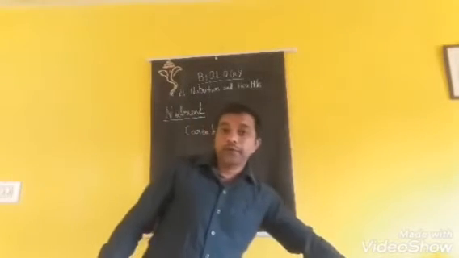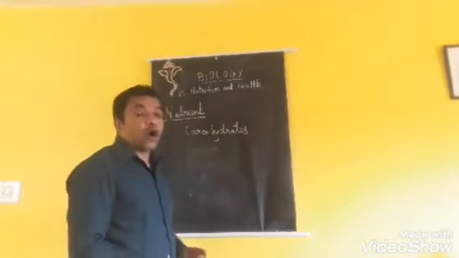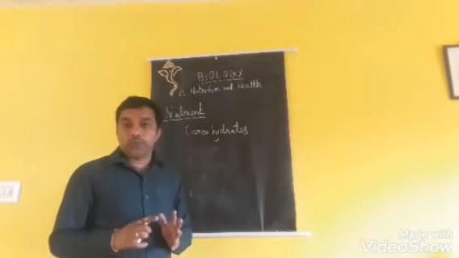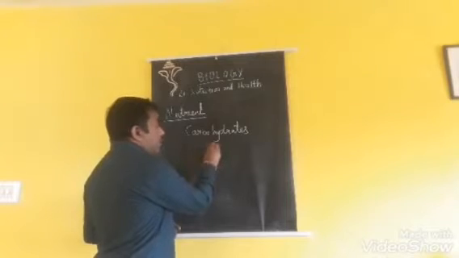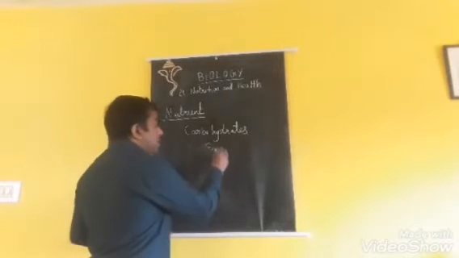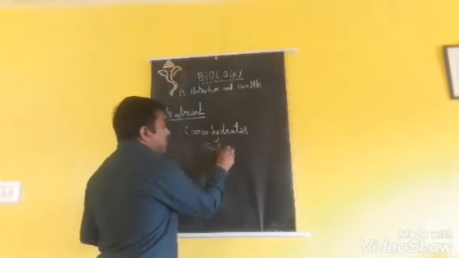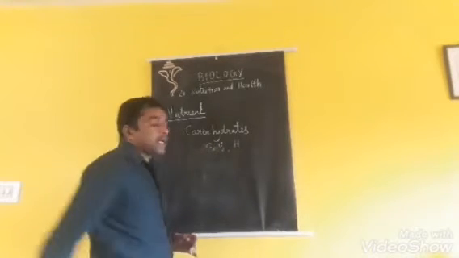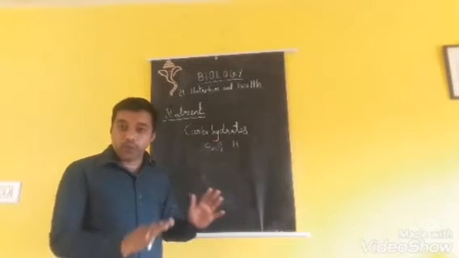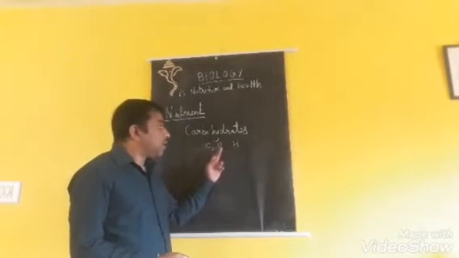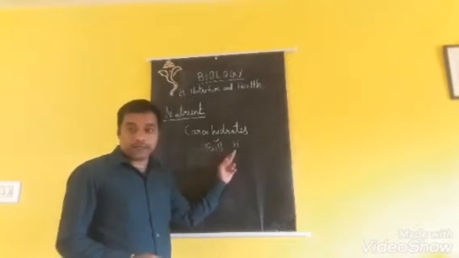Carbohydrate is an organic compound. It is made up of carbon, oxygen and hydrogen. Clear? So carbohydrates are organic compounds composed of carbon, oxygen and hydrogen.